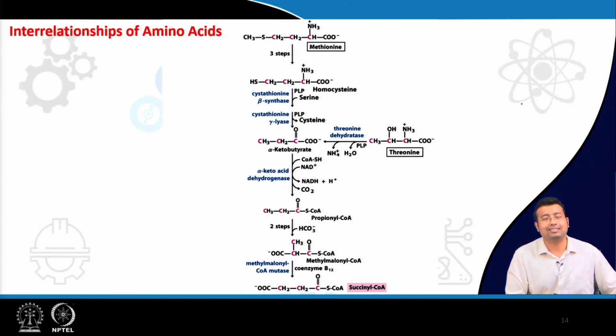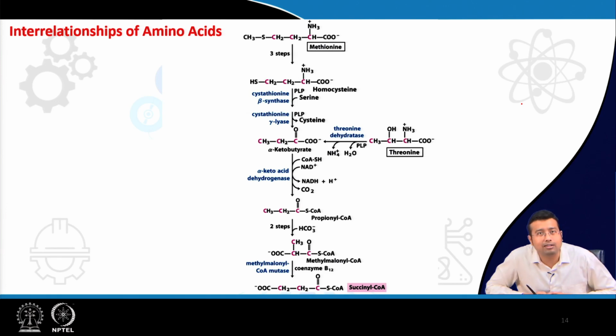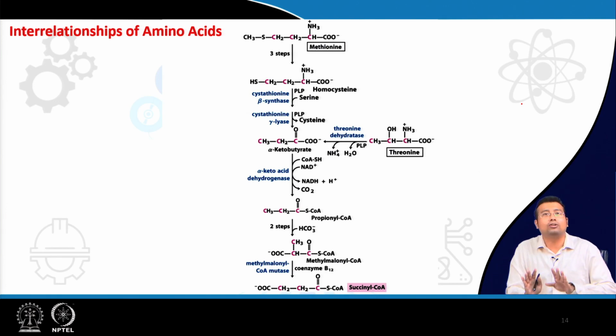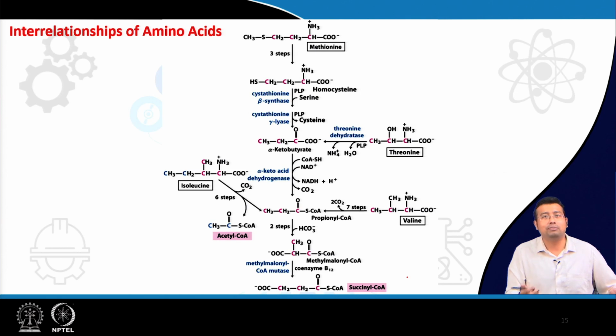So, very interesting. Considering the interrelationship of amino acids, this diagram was taught in last class while we discussed how methionine and threonine were being converted to succinyl CoA, and I told you there will be new players joining. Those 2 players are valine and isoleucine, because both are converted to succinyl CoA.